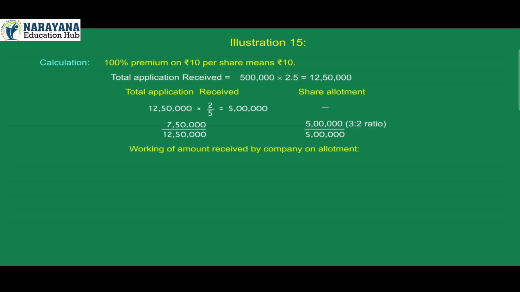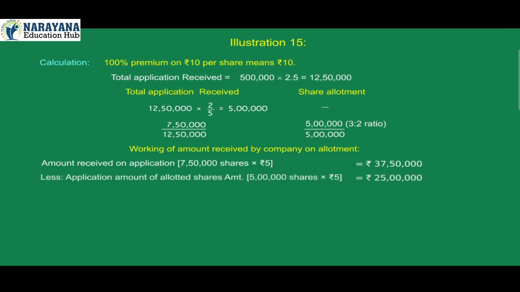Working of amount received by company on allotment. Amount received on application is equal to ₹62,50,000. Less application amount of allotted shares, 5 lakh shares into ₹5, is equal to ₹25 lakh. Surplus amount transferred to share allotment is equal to ₹12,50,000.